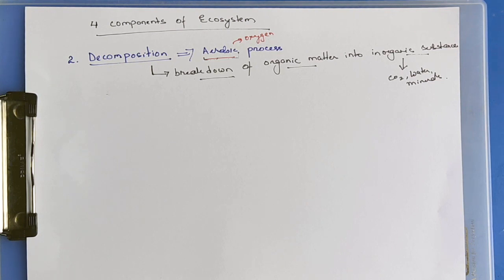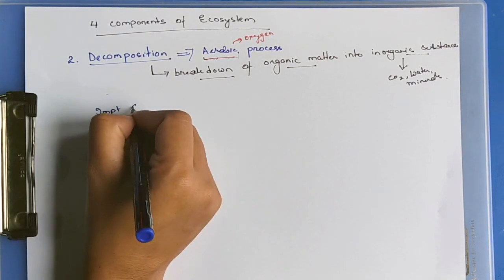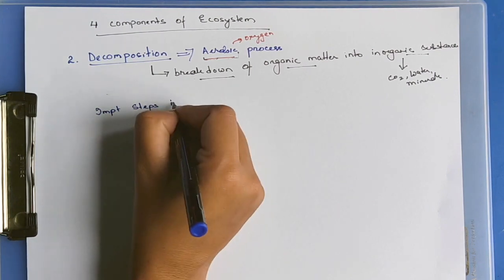The important steps involved in decomposition are as follows.